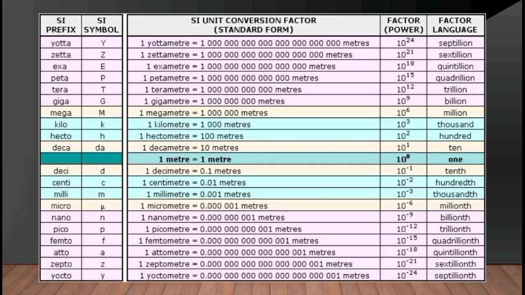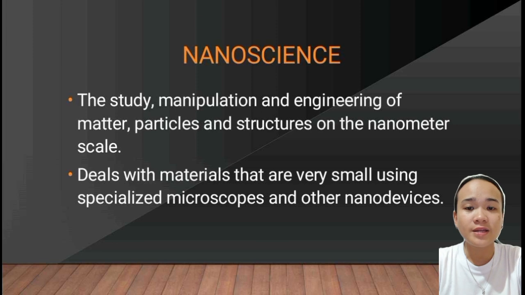Next, this is the table to show you how small the nanoscale is. In the first column, you have the prefix nano, and in the next column, the symbol is small letter n. The next column has the unit conversion factor in a standard form. 1 nanometer is equal to a billionth of a meter. The next column gives the factor, 10 to the power of -9, and the last column describes it as billionth.